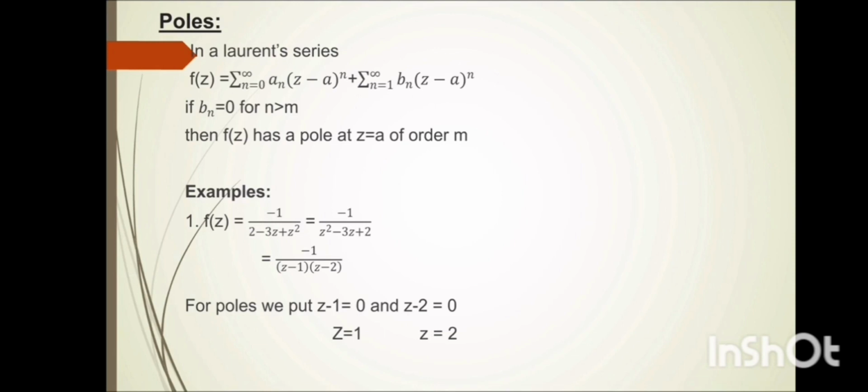If b_n = 0 for n greater than m, then f(z) has a pole at z = a of order m. Let us consider some examples about poles. f(z) = -1/(z^2 - 3z + 2). Now factorize z^2 - 3z + 2, which gives -1/((z - 1)(z - 2)). For poles, we put z - 1 = 0 and z - 2 = 0. Therefore, z = 1 and z = 2 are simple poles of order 1.